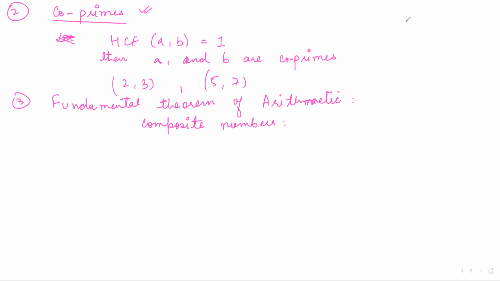Okay, now before the theorem, first of all, differentiate between prime and composite. Prime numbers, you know how many factors are there? Okay, sorry. If a number is prime, how many factors does it have?